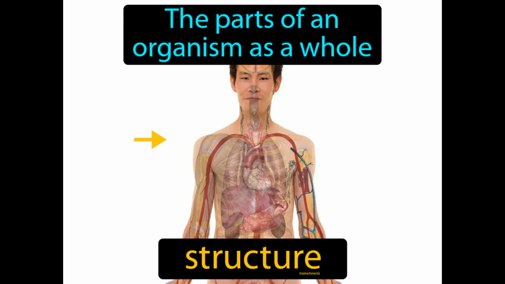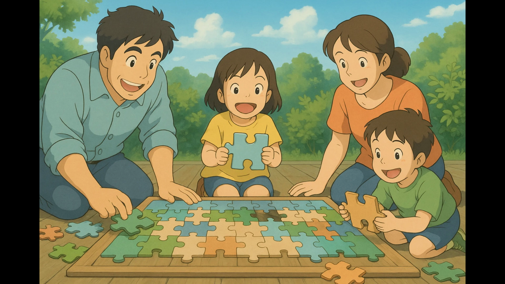The parts of an organism as a whole. Structure. In science, structure refers to how something is organized or arranged. Imagine trying to assemble a large jigsaw puzzle without knowing what the final picture is supposed to look like. This situation is similar to understanding how the parts of an organism function together as a whole.